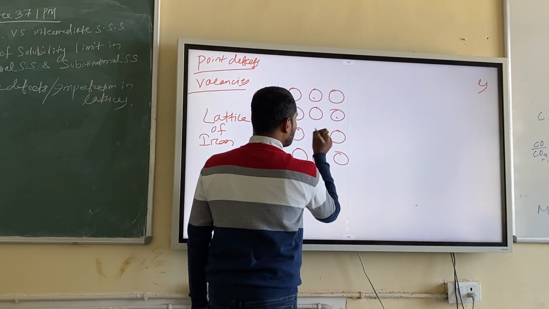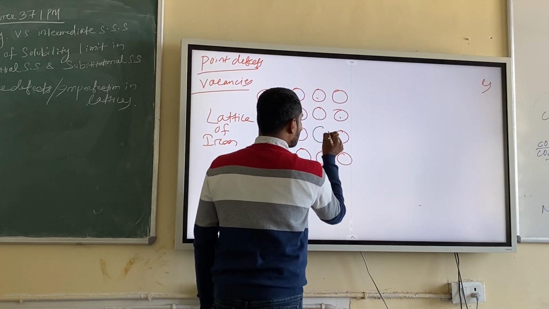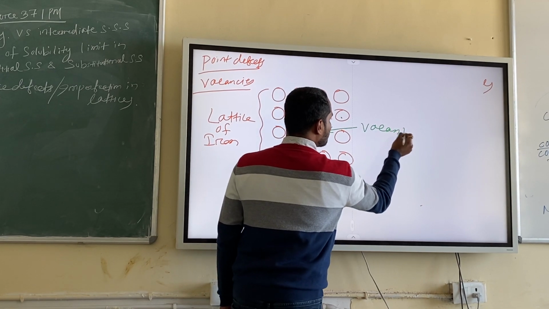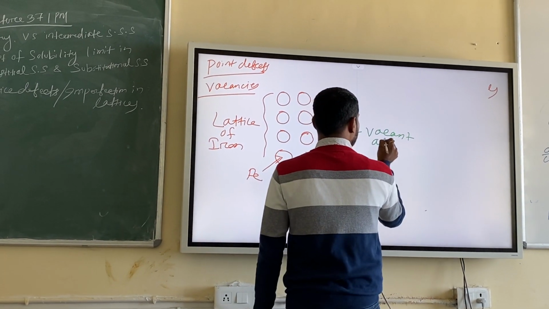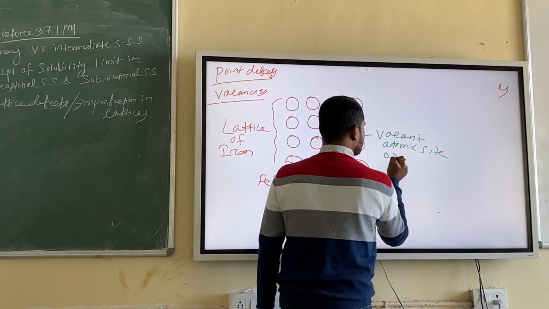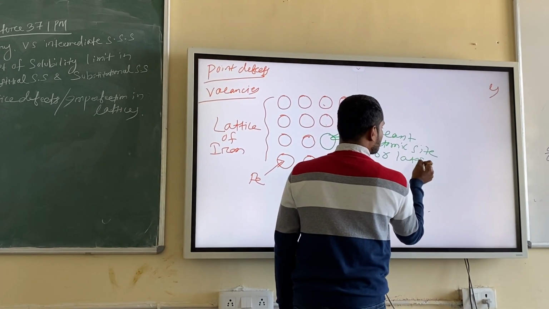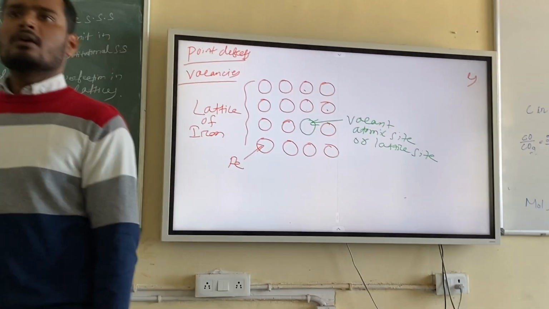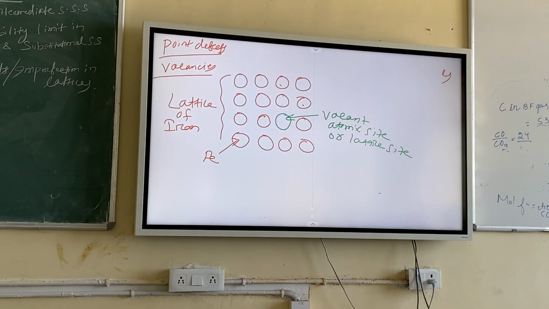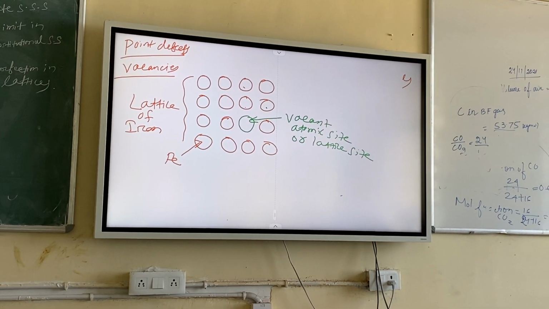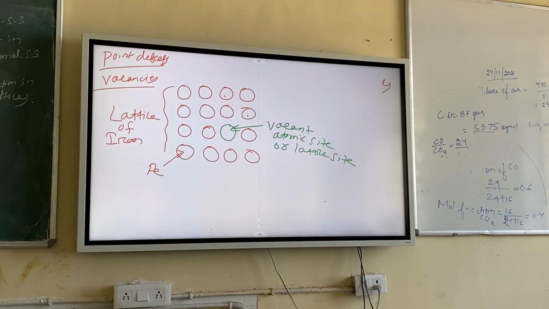So this is your lattice, right? That means if an atom is missing from a lattice position. Iron atoms are present in the iron lattice, but one iron atom is missing.